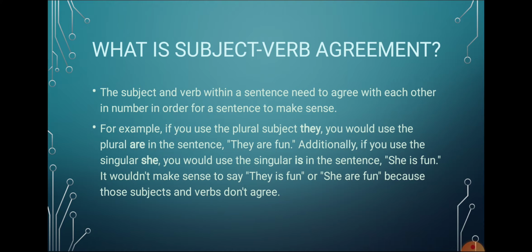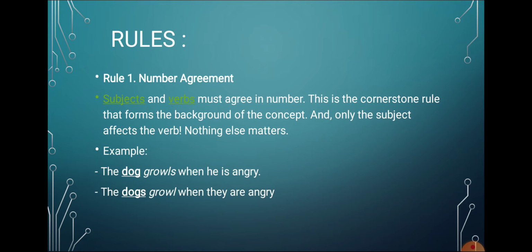meaning, complete sense. For example, if you use the plural subject they, you would use the plural are in the sentence. They are fun. Additionally, if you use the singular she, you would use the singular is in the sentence, like she is fun. It wouldn't make sense to say they is fun or she are fun because those subjects and verbs do not agree with each other.